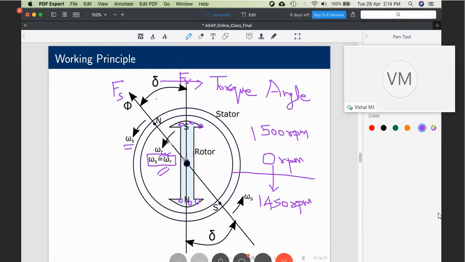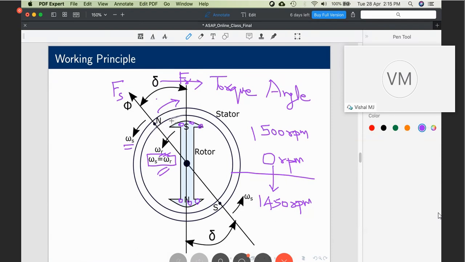What happens if I load the machine? If I put some mechanical load on the machine, the sudden knee-jerk reaction would be that the rotor would decelerate. It will fall back, but due to the magnetic coupling, it will continue to rotate at synchronous speed, but with an angle in between. This is called delta.